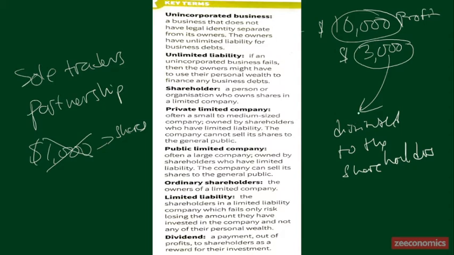Then the rest, $7,000, will be kept by the company to invest or to expand their businesses. Okay, so that is the dividend, a payment out of profits to shareholders as a reward for the investment.